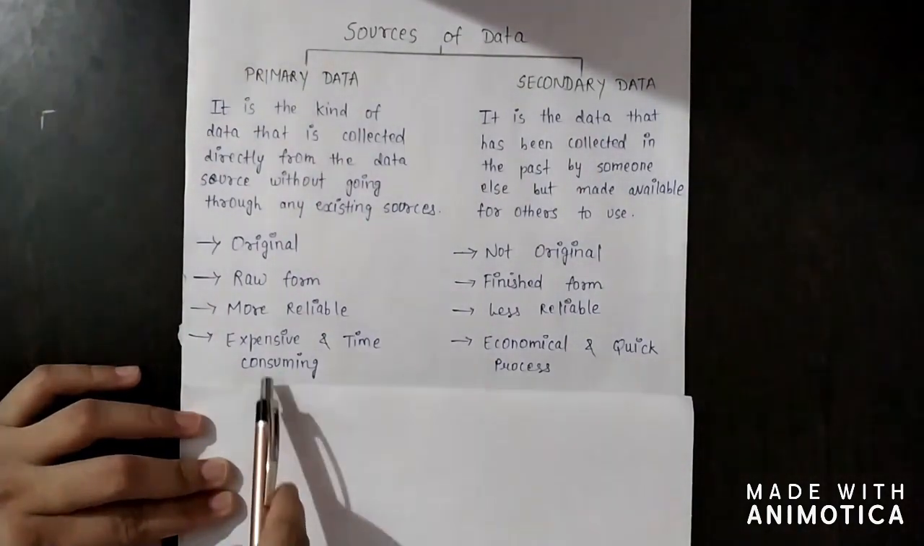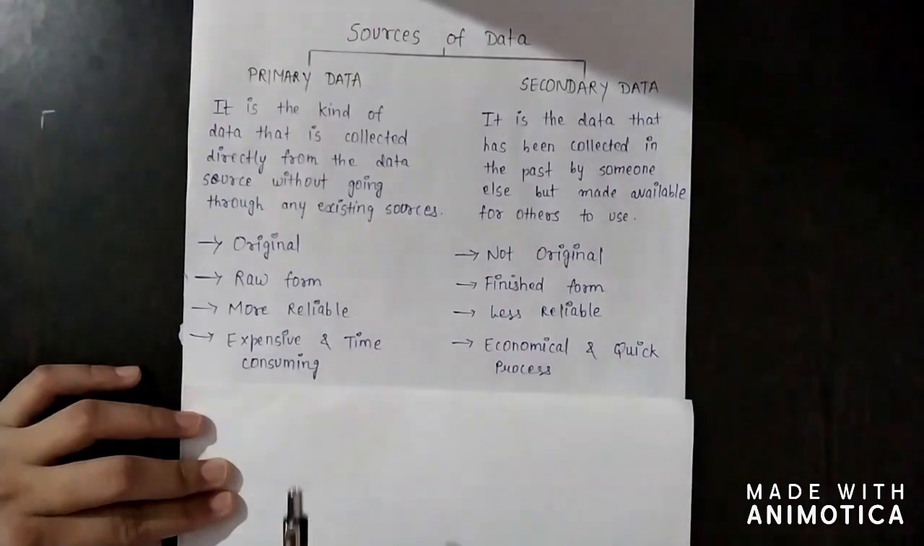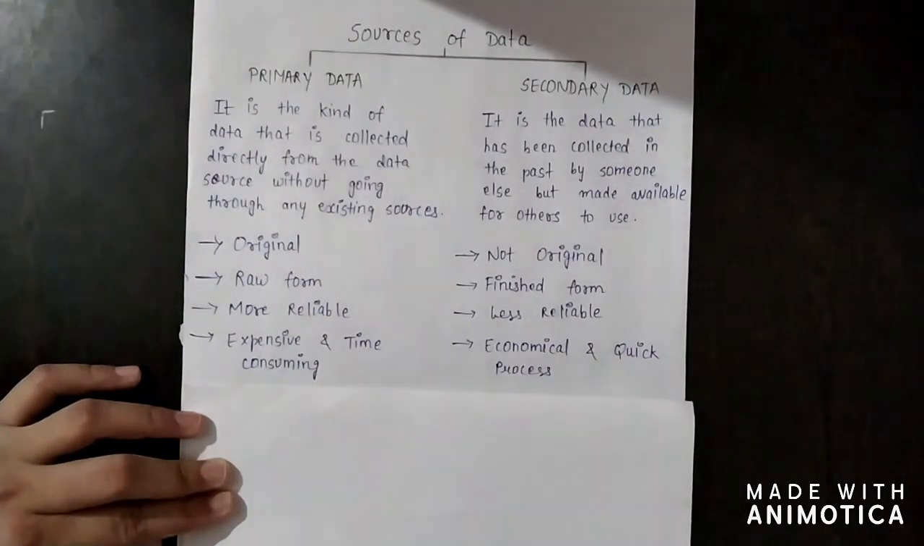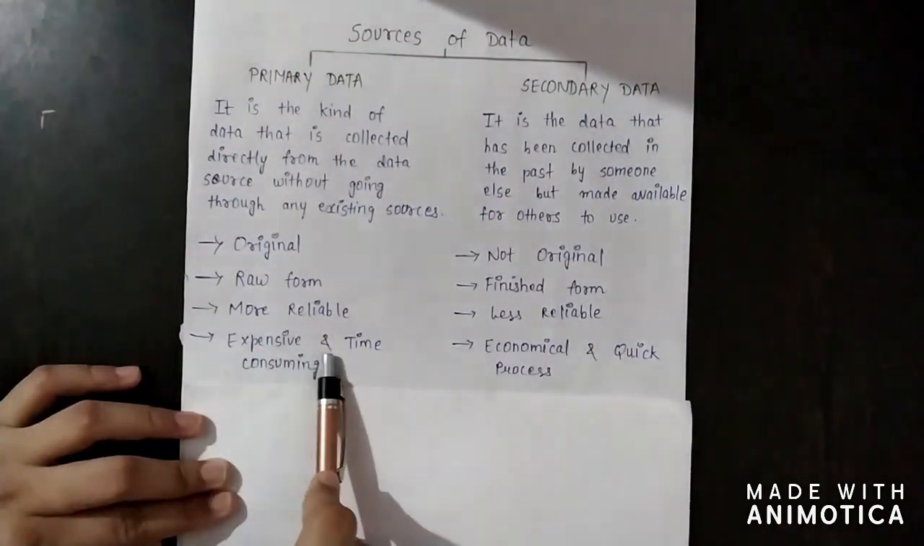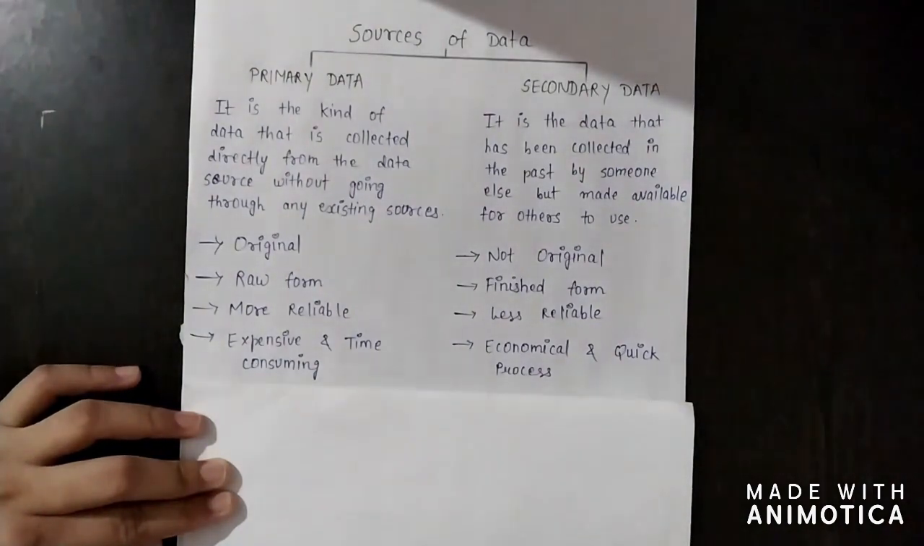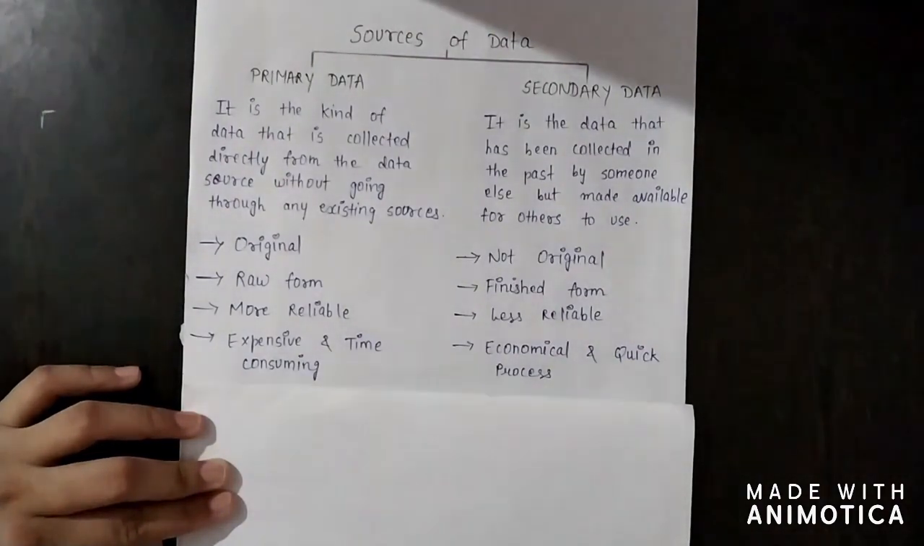Next, primary data is more reliable because we ourselves collect the data, and secondary data is collected from an outside source, so it is not as reliable as primary data. Primary data is expensive and time consuming. It is obvious that when we ourselves collect the data, we conduct a survey, we meet the people face to face and ask questions related to our inquiry. So it is an expensive process and also time consuming. We need to spend more time, money and energy for this.